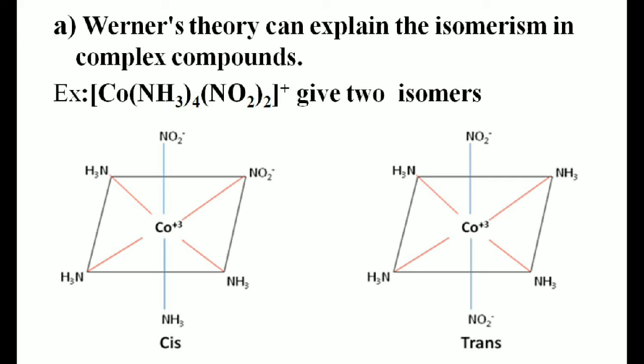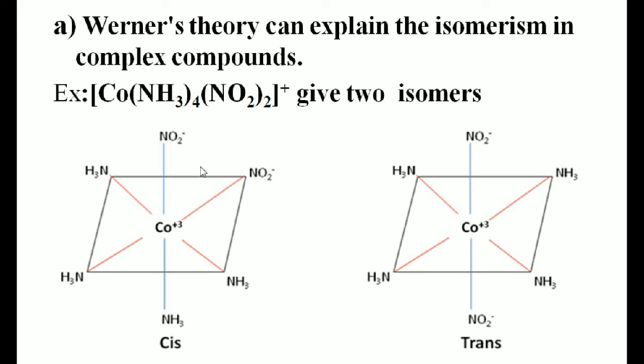Students, now we can see what are the advantages of Werner's theory. Werner's theory can explain the isomerism in complex compounds. For example, students, if you take [Co(NH3)4(NO2)2]+, it has two geometrical isomers.